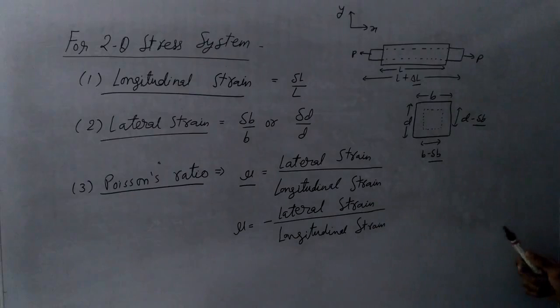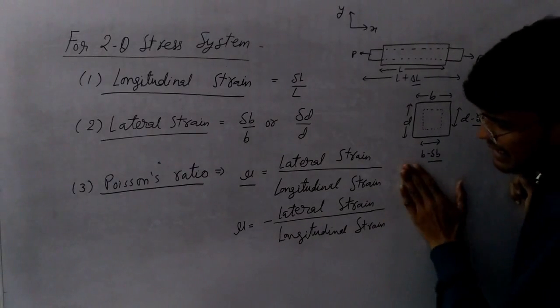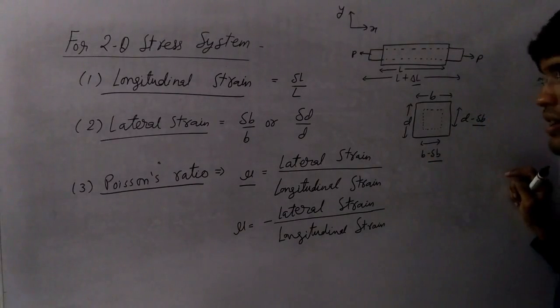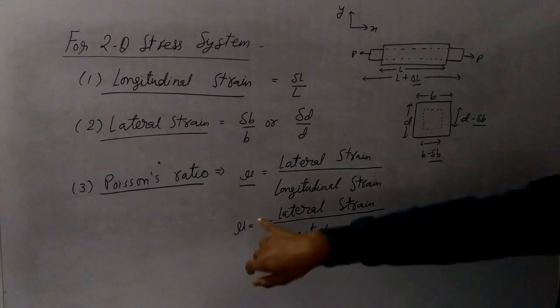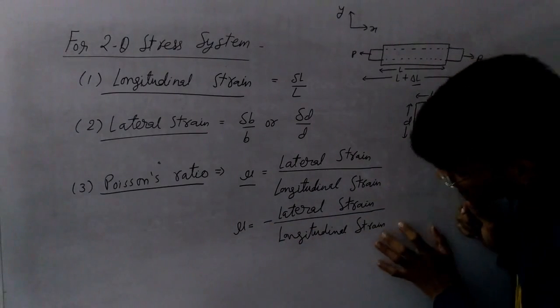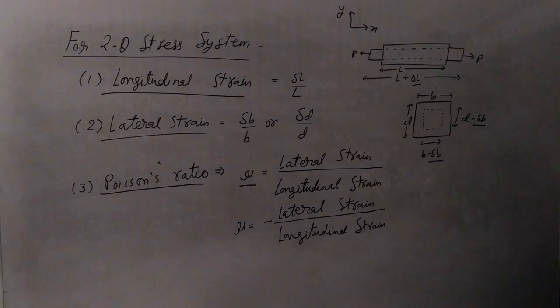Both are okay. Mathematically this holds good, but algebraically this holds good, because if longitudinal strain is positive, then lateral strain will be negative.